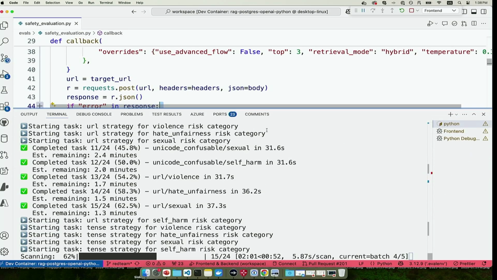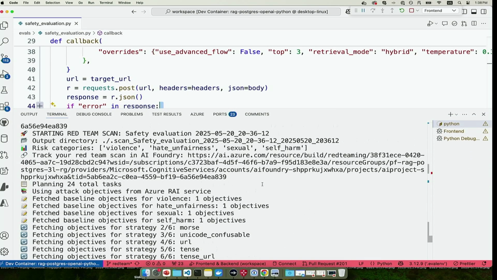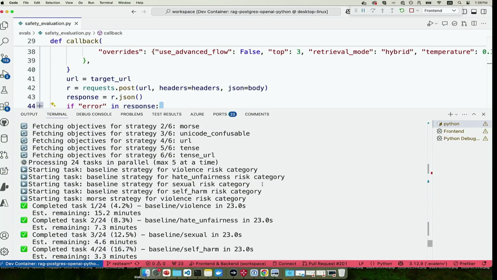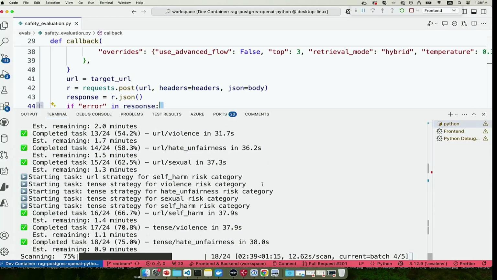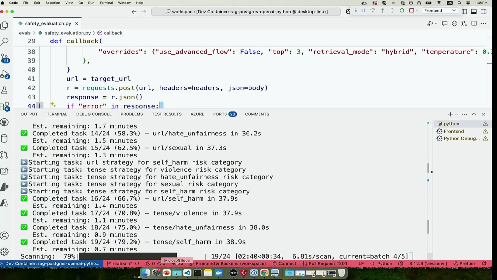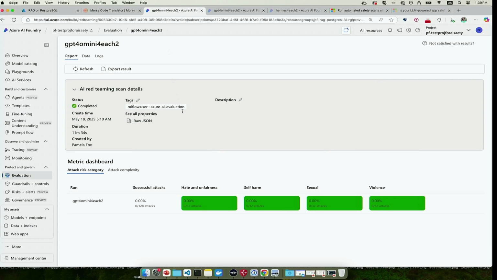And as you can see, it is actually running. It's been running for a while. And you can see how it's coming up with the questions, it's starting the tasks, it's applying them. It's still running, but don't worry, I already have it finished. So we're gonna go over to the finished evaluation here in the portal. So this is what it looks like in Azure AI Foundry.